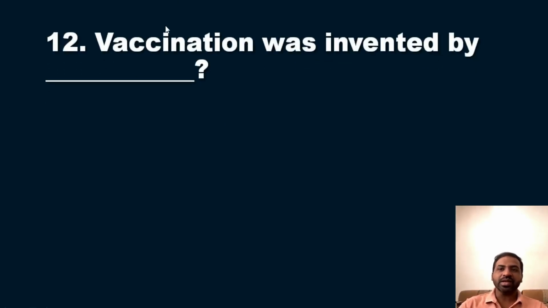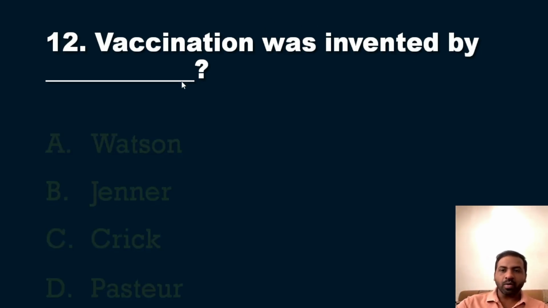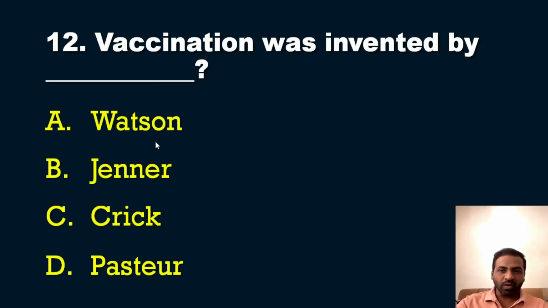Now we will move on to the next question in this series, the 12th question. Vaccination was invented by whom? The question is a very simple, direct question from community health nursing. The options are A, Watson, B, Jenner, C, Crick, and D, Pasteur. So who invented vaccination? Definitely the answer is option B, Jenner.